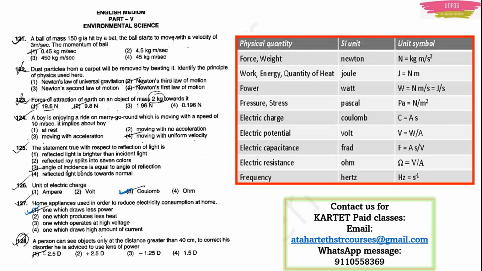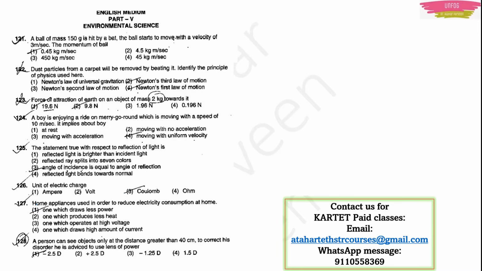Next question. A person can see objects only at a distance greater than 40 centimeter. To correct his disorder, he is advised to use a lens of power: minus 2.5D, D is diopter, the unit of lens power, plus 2.5D, minus 1.25D or 1.5D. Means there is a person, he can see objects only at a distance greater than 40 centimeter. Means he can see only the objects which are far.